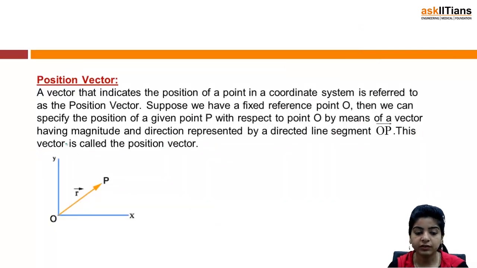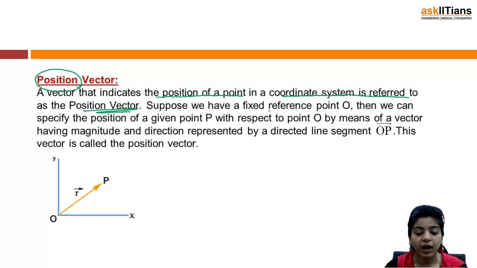Next is position vector. It is obvious from the term itself that it denotes the position of a particular point. So a vector that indicates the position of a point in a coordinate system is referred to as the position vector.